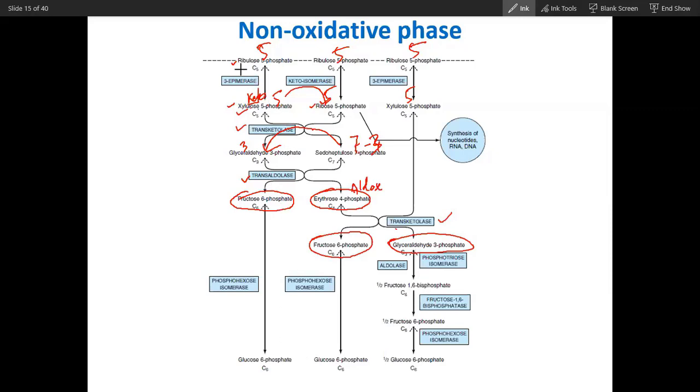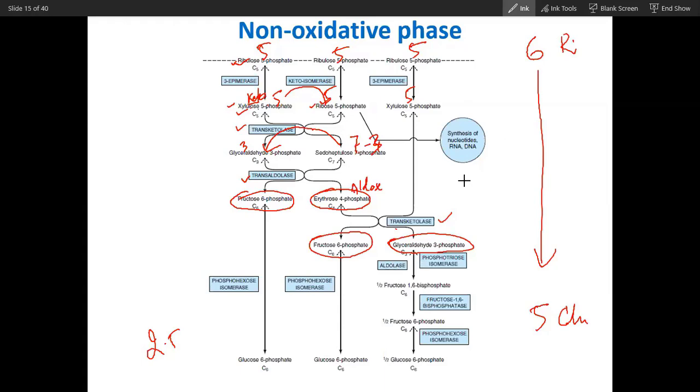You can see these 6 ribulose 5-phosphate will convert into 5 glucose ultimately. 5-carbon will convert into glucose. So this is a reversible pathway.